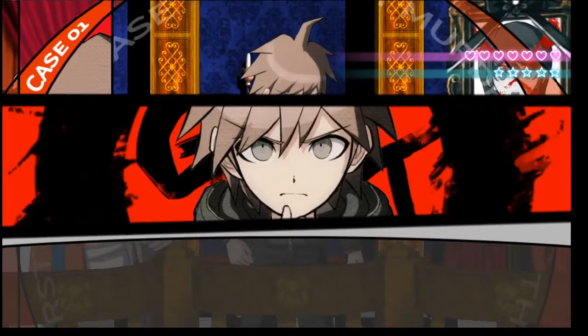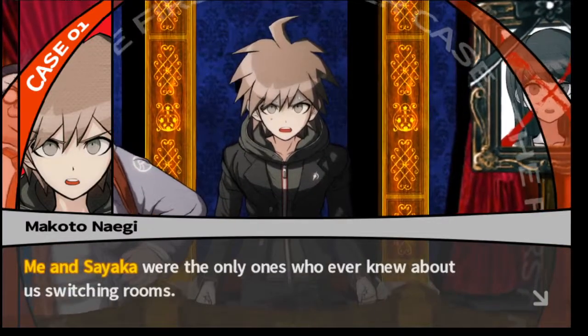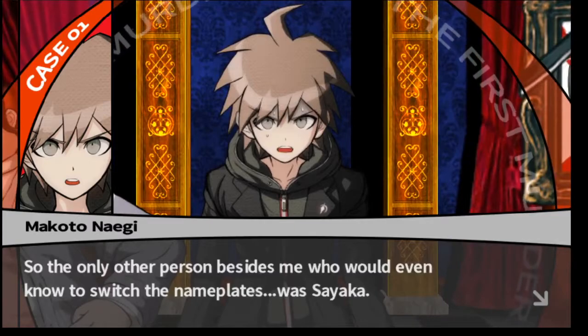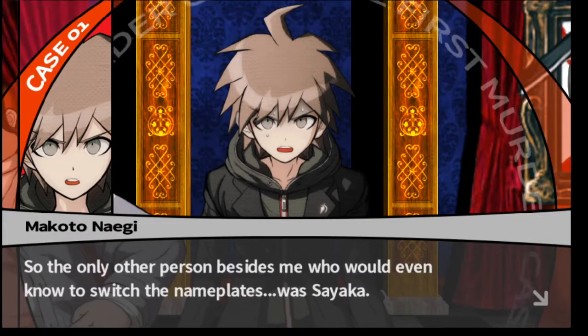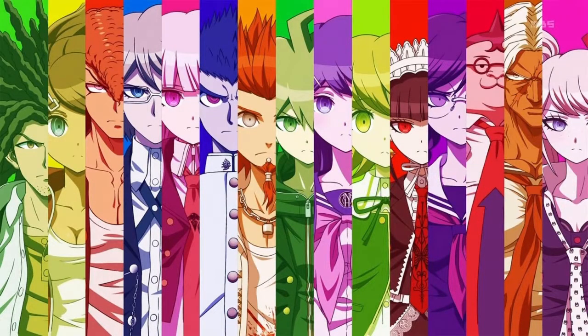I got it! Me and Sayaka were the only ones who ever knew about us switching rooms. So the only other person besides me who would even know to switch the nameplates was Sayaka.